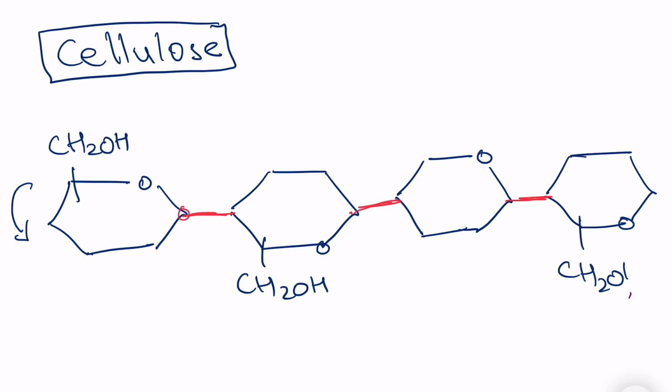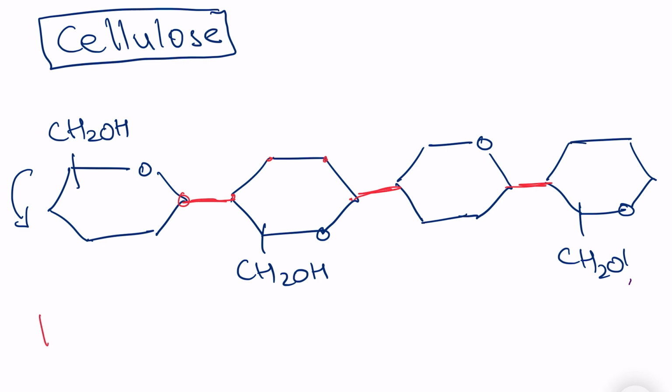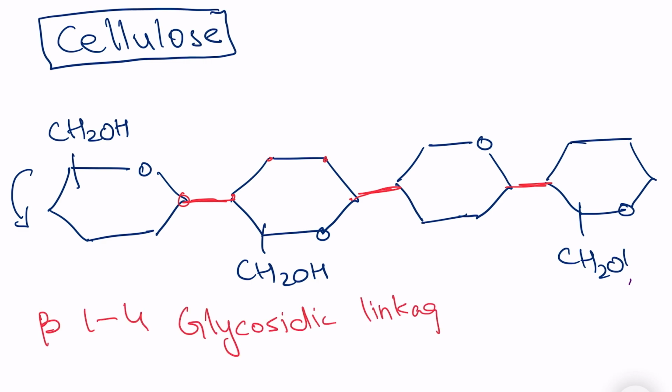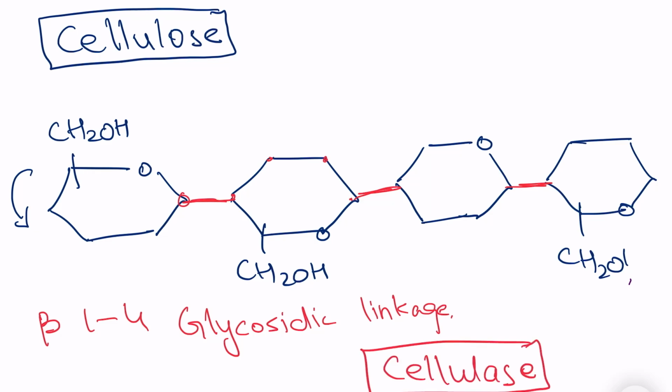Due to this reason, the glycosidic linkage present here is called a beta 1 glycosidic bond, and this bond is quite different from the bond present in starch and glycogen, and it's very difficult to break as well. We need a special enzyme called cellulase to break this bond. We do not have this enzyme, but herbivores who solely rely on plants for food have this enzyme in their digestive system, and they can easily break down cellulose in plant cells.